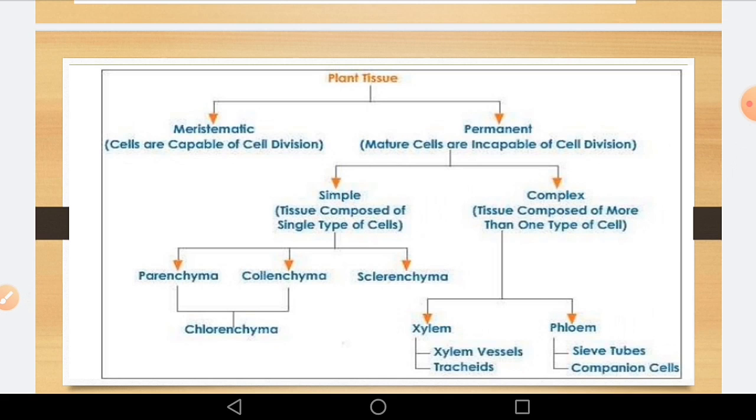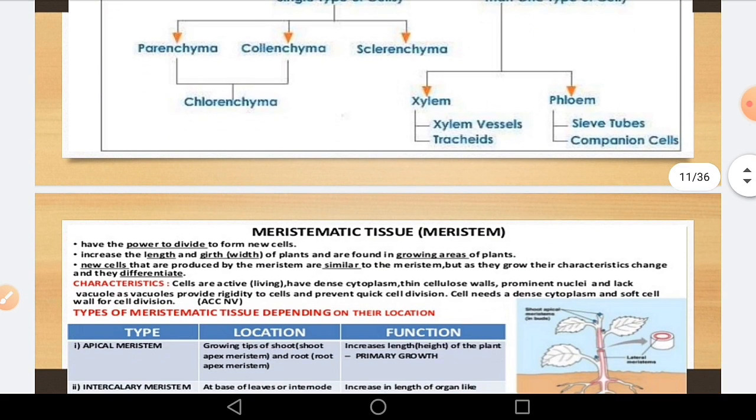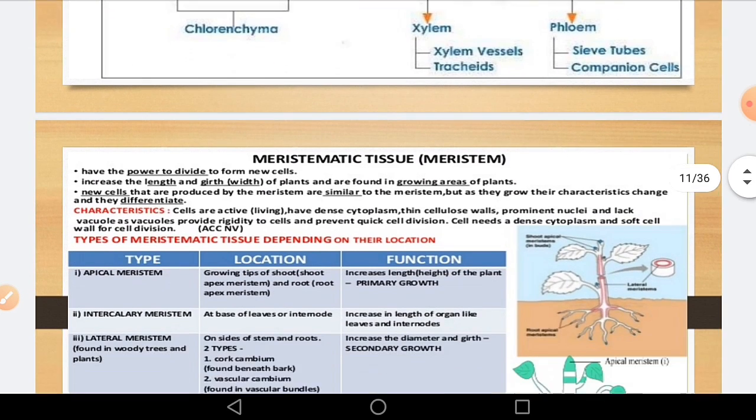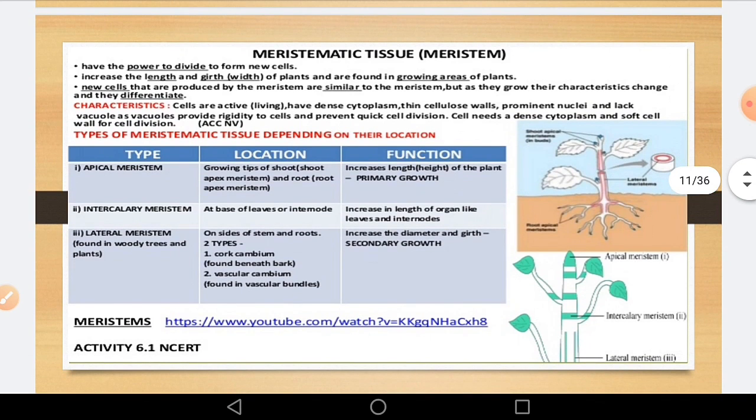Now let us study the detailed structure of these tissues. First is meristematic tissue, or meristem. They have the power to divide and form new cells. They can grow. I told you they are capable of growth. So they increase in length of the plants and are found in the growing areas of the plant.